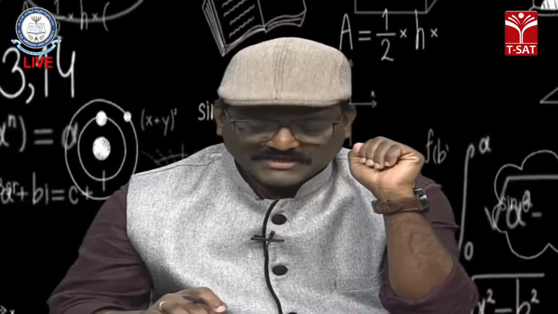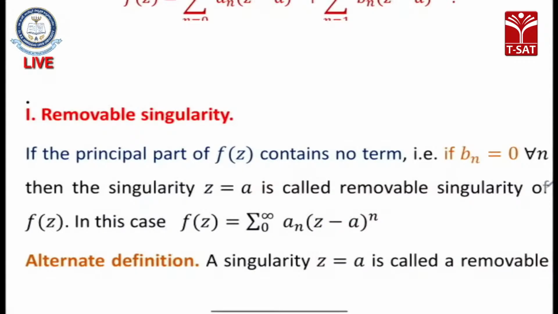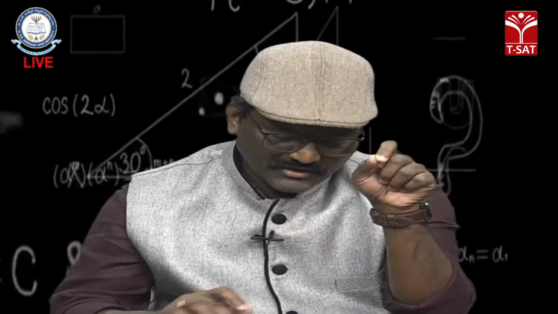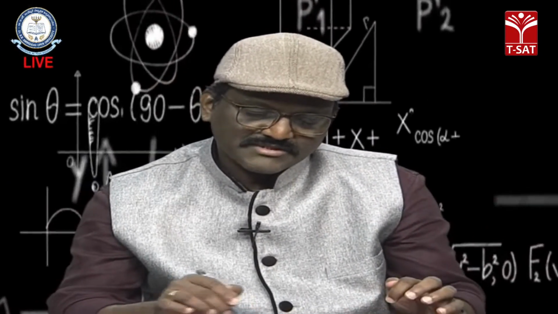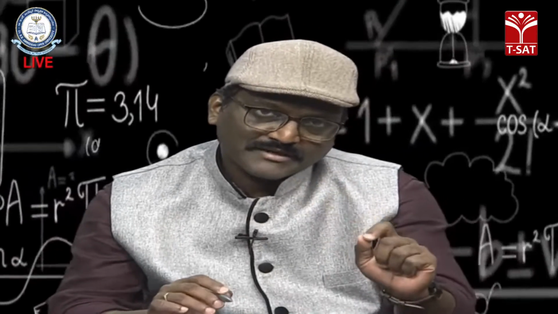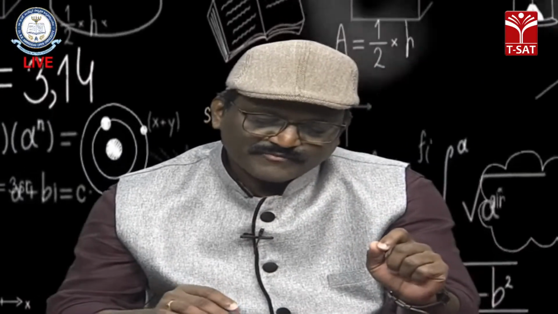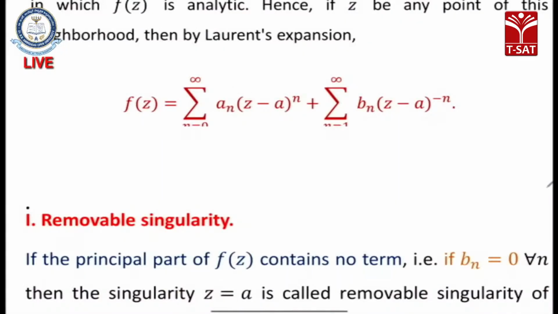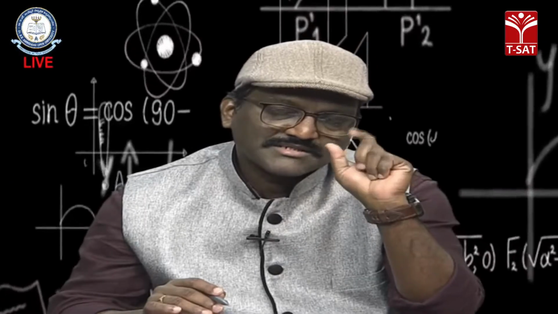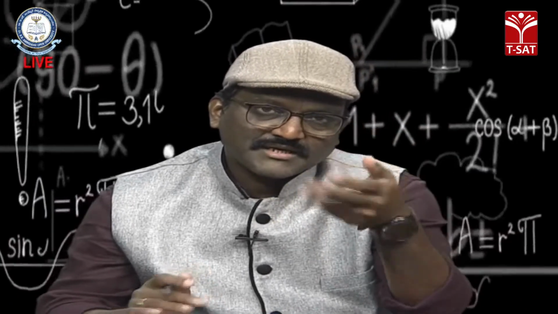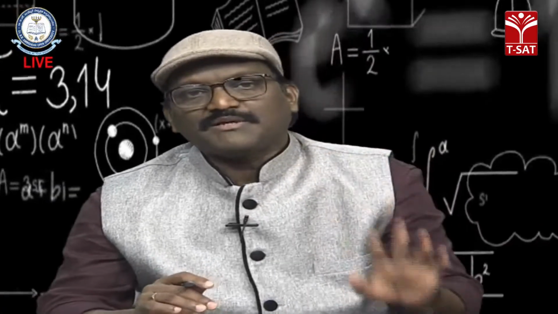Removable singularity. In the name itself the word is there, removable. It means we are removing the singularity. What happens here? The second term, the negative power series, is called the principal part of the series expansion. If b_n is 0, then what is (z − a)^−n? That means the terms 1 by (z − a)^n will not be there, right? 1 by (z − a)^n means z equal to a is a singularity. When b_n is 0, this entire term will collapse. That means we are removing the singularity completely.